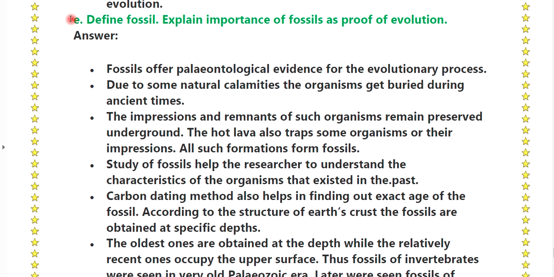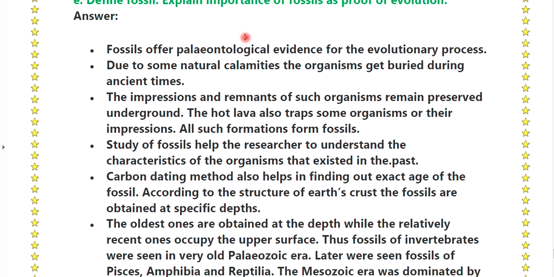E. Define a fossil. Explain the importance of fossil as proof of evolution. Answer. Fossils offer paleontological evidences for the evolutionary process. Due to some natural calamities, organisms get buried during ancient times. The impressions and the remains of such organisms remain preserved underground. The hot lava also traps some organisms or their impressions, and all such formations form fossils.